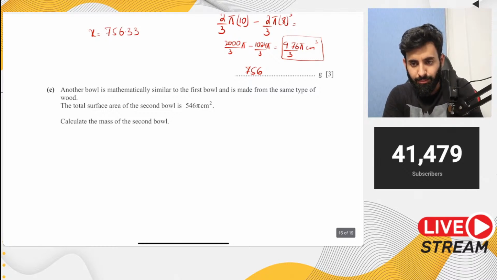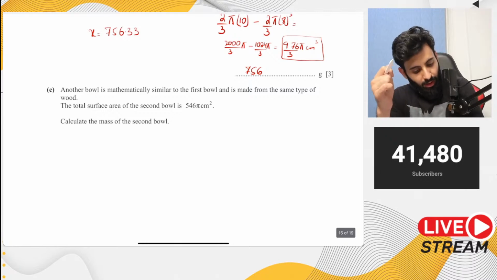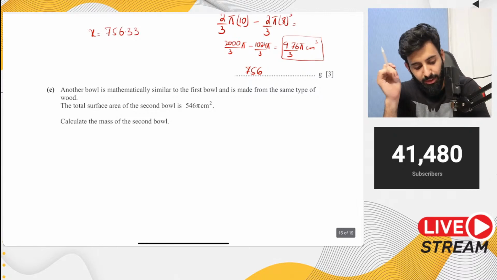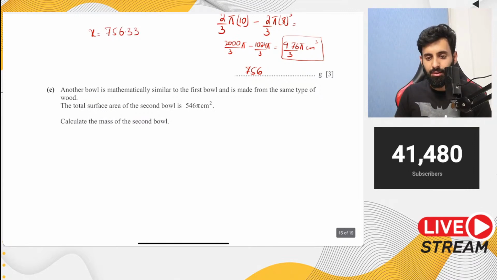Okay, now let's do the next question. The next question says, another bowl is mathematically similar to the first bowl and is made from the same type of wood. The total surface area of the second bowl is 546 pi centimeter square. Calculate the mass of the second bowl.